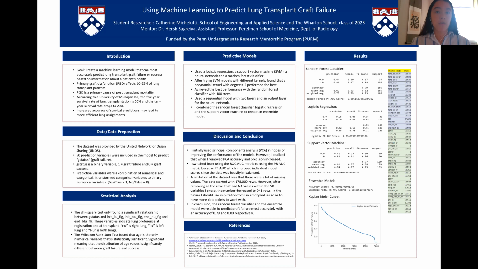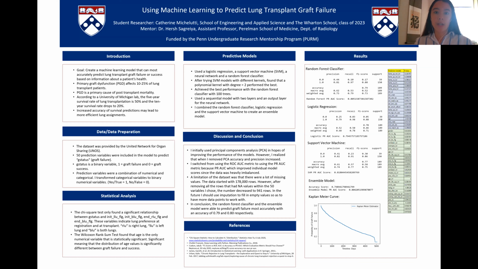I started with a large lung transplant dataset from the United Network for Organ Sharing, and my task was to select prediction variables pertaining to information about the patient's health and use these prediction variables to predict the outcome variable, which was graft failure. This outcome is a binary variable where 1 indicates graft failure and 0 indicates graft success. Some of the prediction variables included if the patient had diabetes or if the patient had a history of smoking.